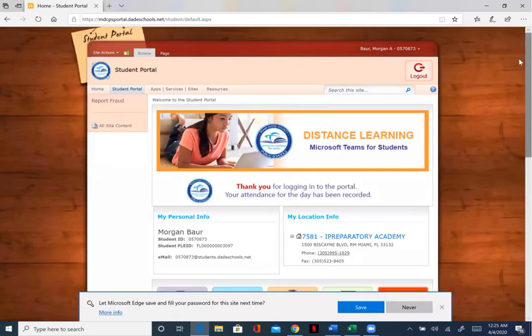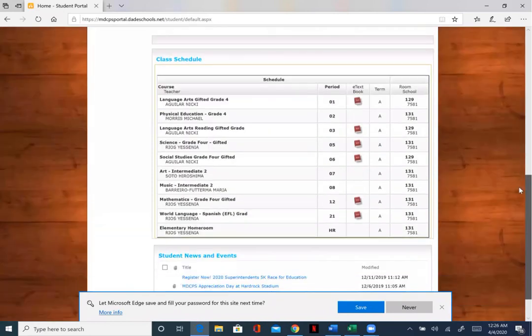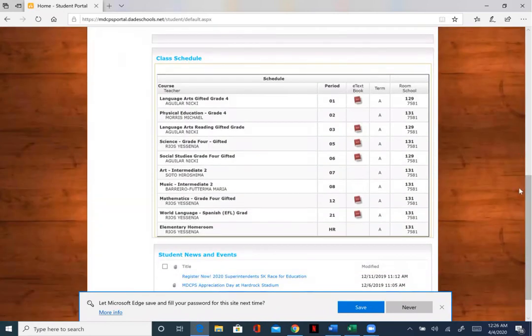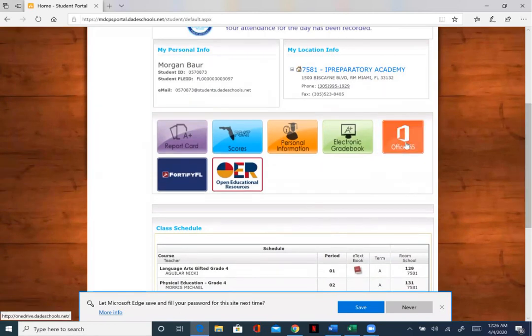¿Ok? En este momento, este es el portal. Aquí puede ver toda la información de su estudiante. Para ingresar en Microsoft Teams, usted viene acá a donde dice Office 365. This is the portal in order to be able to go to Microsoft Teams, which is the location where we hold our classes. You come down here and you click on this square, Office 365.